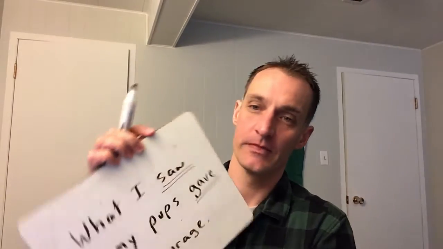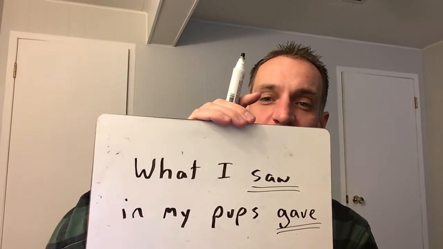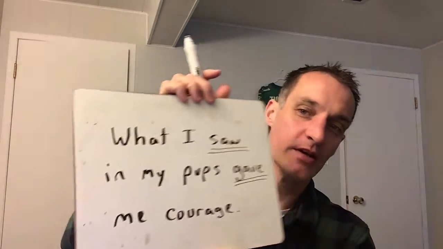I want you to put 2 lines under the verbs in the sentence. So of course verbs, we know that, are action words. So if you see any verbs, put 2 lines under each verb you see. Saw, that's an action, to look at something, to see something. And gave, to give. Actions.